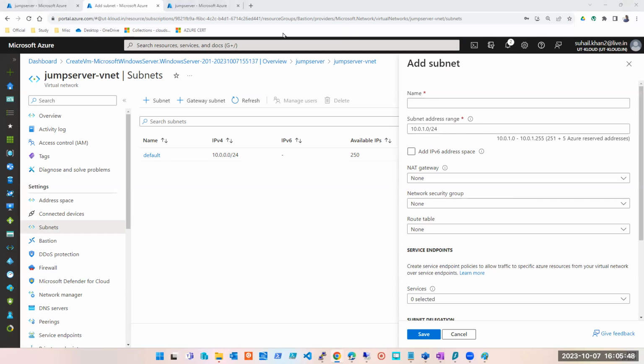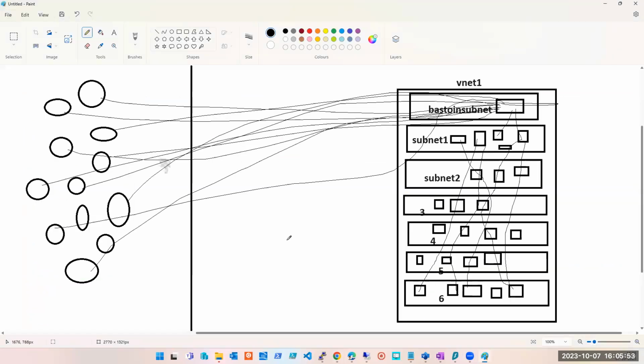Okay. So what I'm saying here, did you understand what is the requirement of Bastion? I want to create a Bastion here. So what is the prerequisite to create a Bastion? A Bastion subnet. Yes, Bastion subnet, right. We require a Bastion subnet in the same virtual network where the other machines are, the ones you want to connect to. There we need a Bastion subnet.